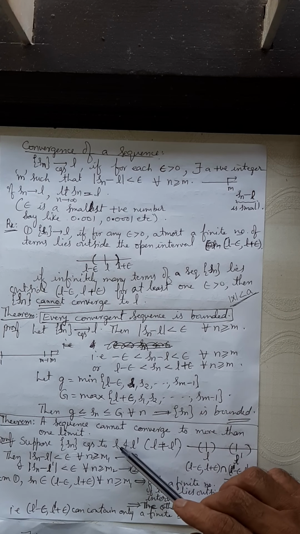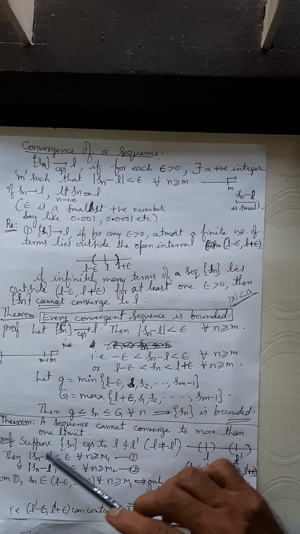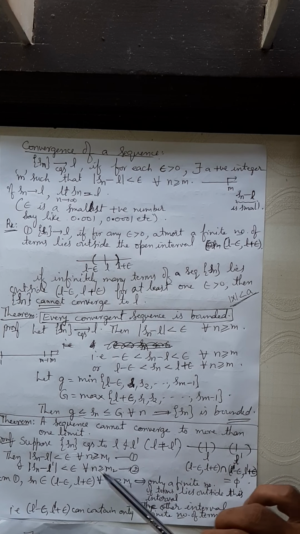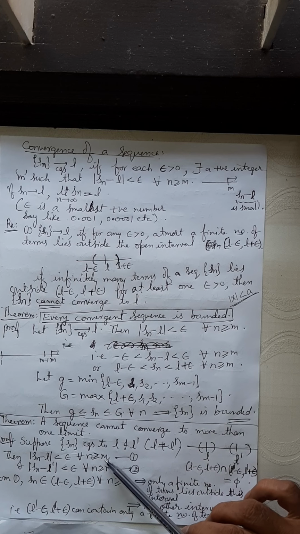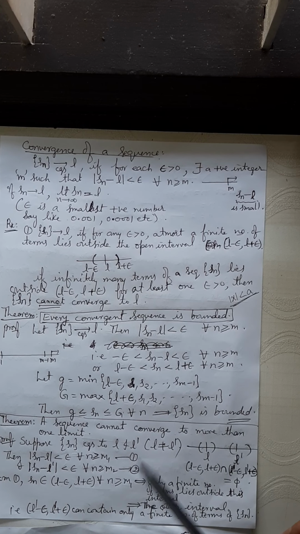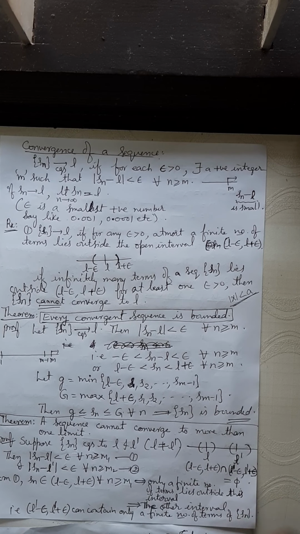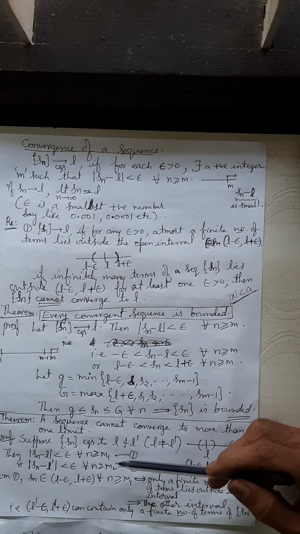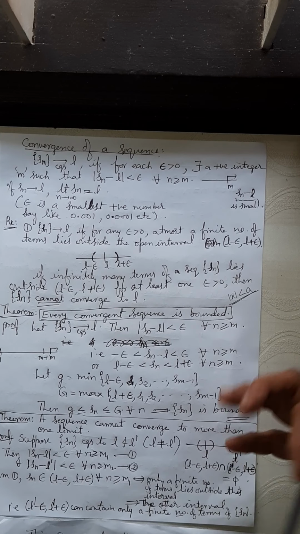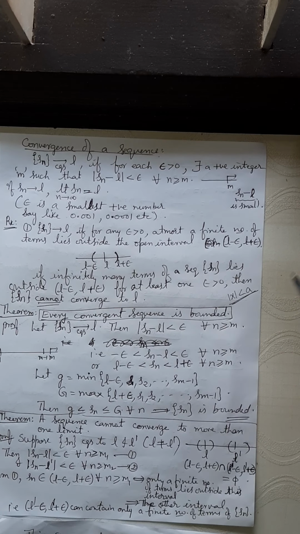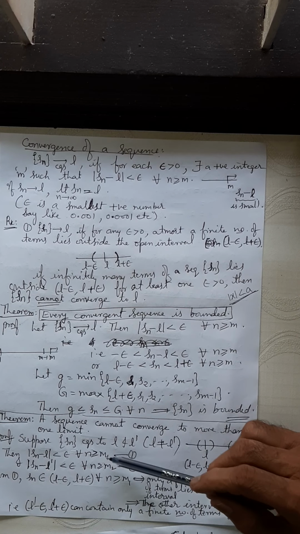Converging to a limit L means by definition what you know: mod Sn minus L less than epsilon for all n greater than or equal to some positive integer m1. A sequence is converging to L dash, what do you mean? Mod Sn minus L dash less than epsilon for all n greater than or equal to m2. You may take a maximum of m1 and m2 as m. Of course, I have not written here. You may take the larger of these two as m.